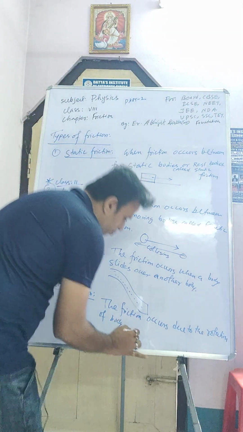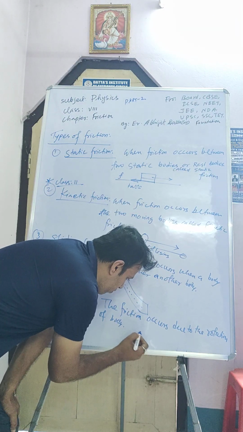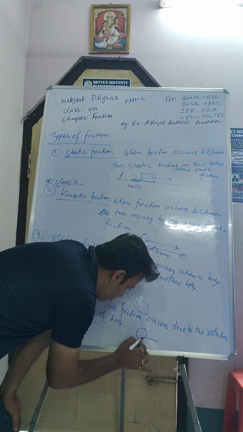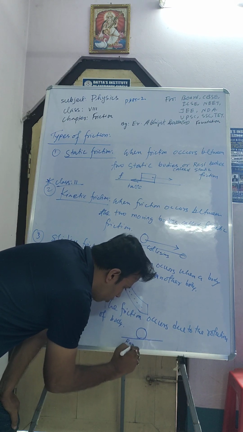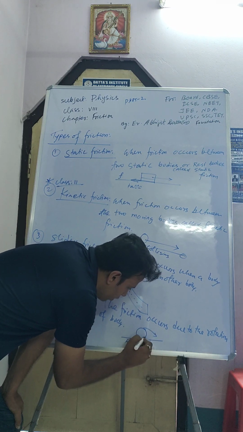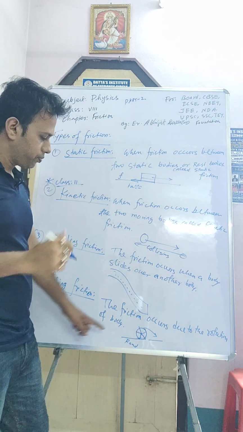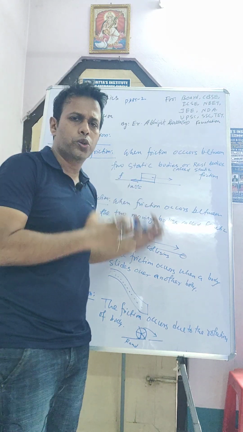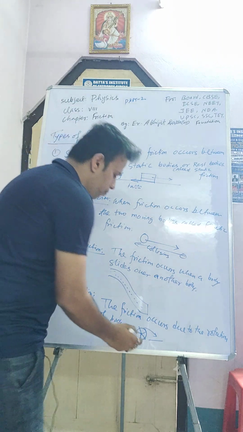Suppose the car of your father or the wheel of your cycle is moving in that way. Suppose this is one road, and the wheel is moving in that way. The friction occurs between the road and the wheel of the cycle, or you may say scooter, bike or car, whatever it may be, but cycle is simple for all of you to understand.